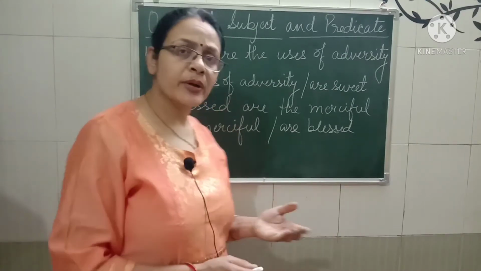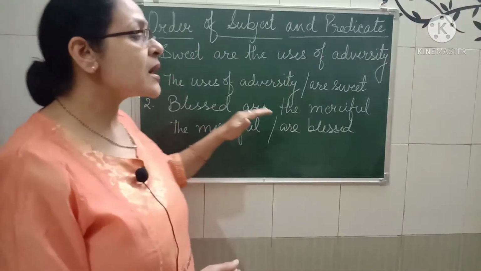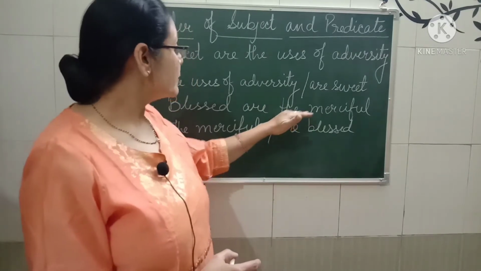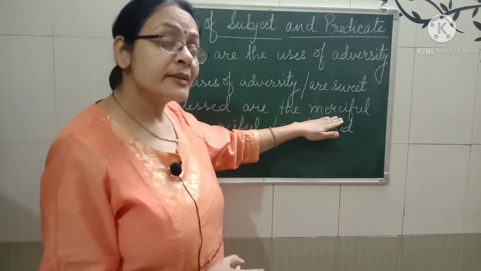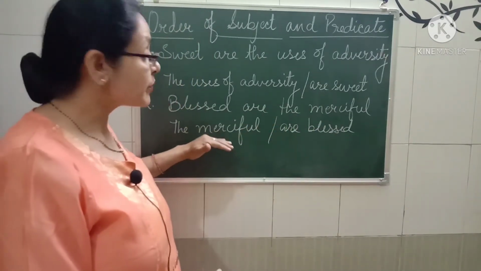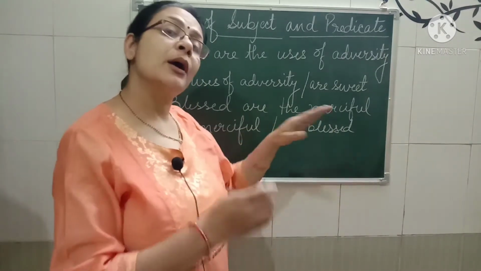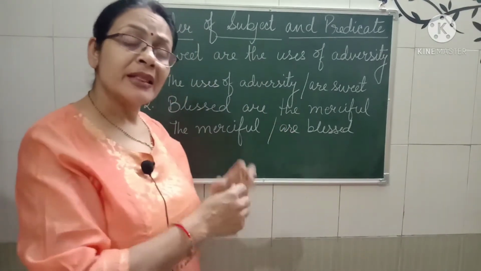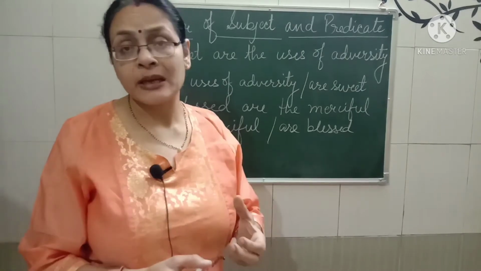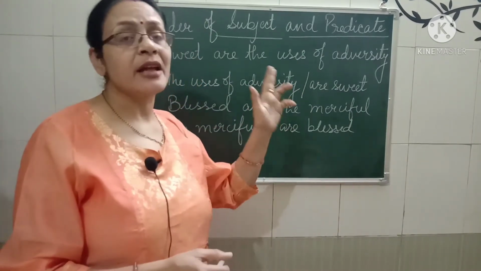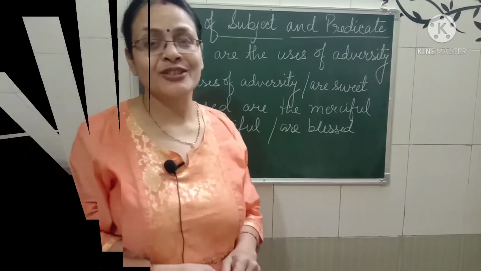You can see one more example here, children. Blessed are the merciful. If you have written like that only, the merciful is the subject in that. So it should come in the beginning and then after, are blessed. But though the sentences are used in this way, that they were used more emphatically, that is why the position of the subject and the predicate is changed.